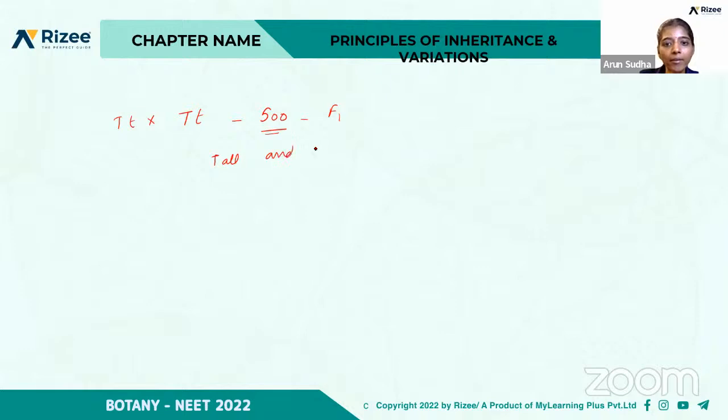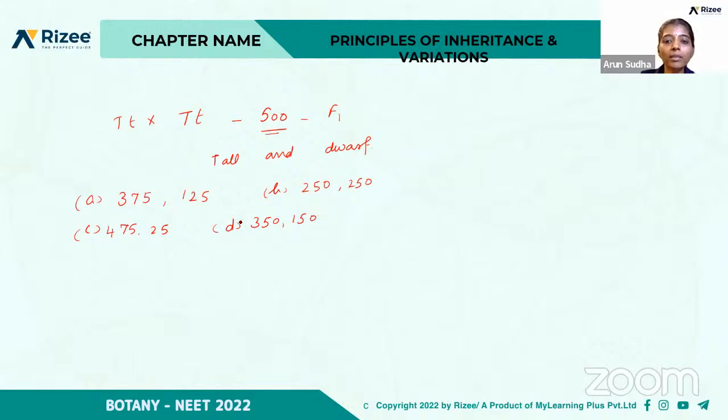The options are: option A is 375 and 125, option B is 250 and 250, option C is 475 and 25, and option D is 350 and 150.